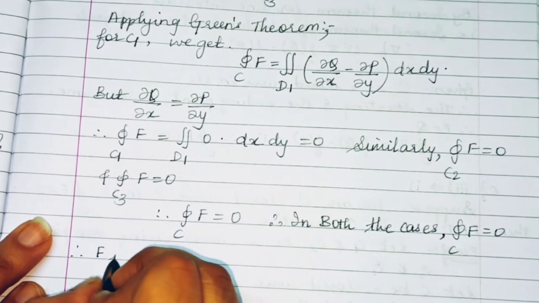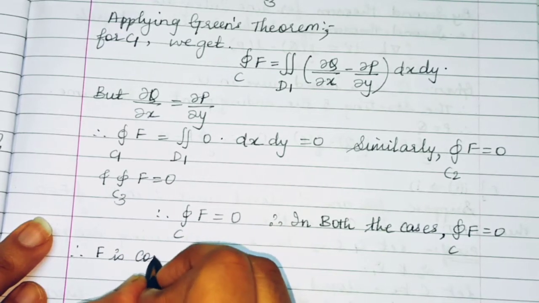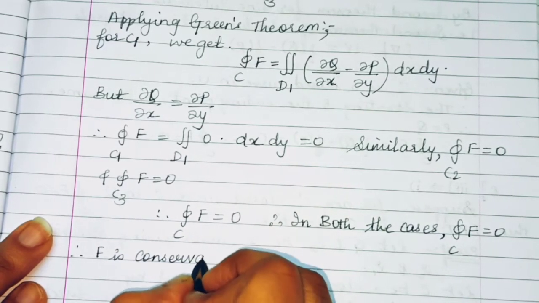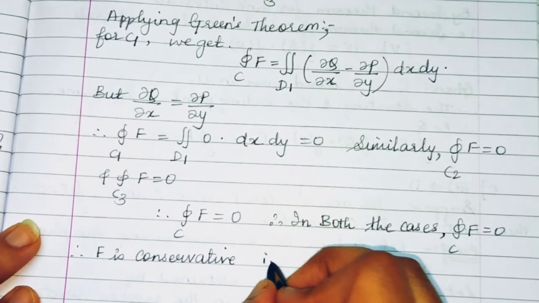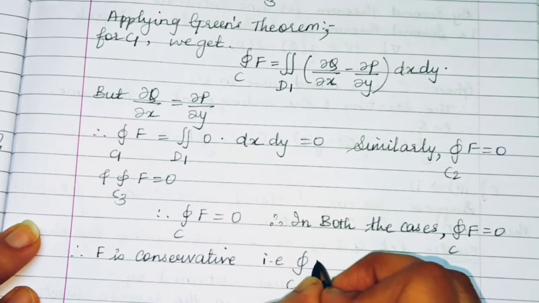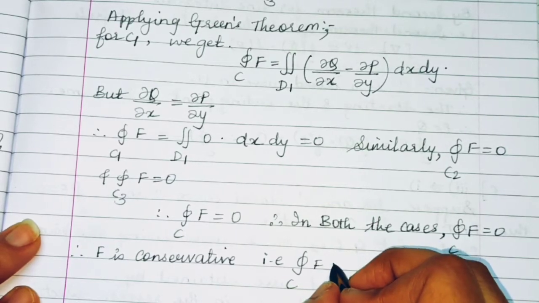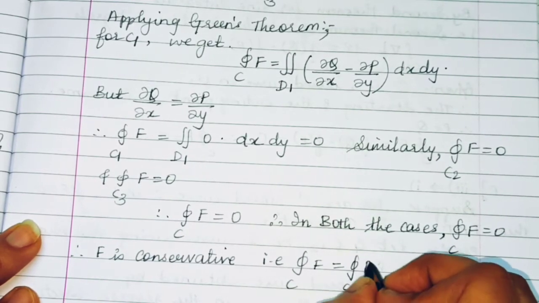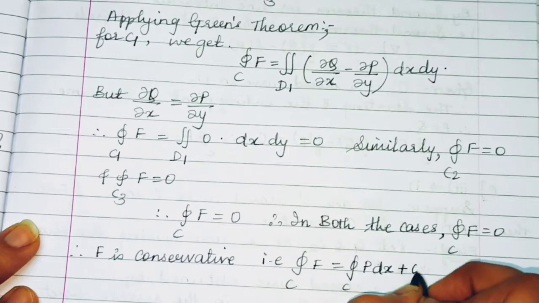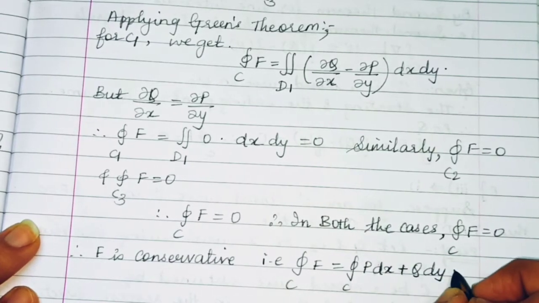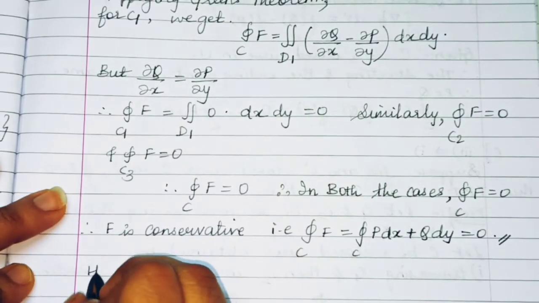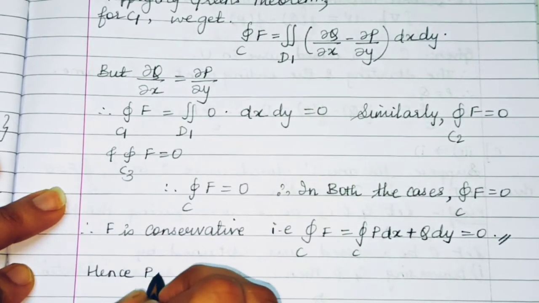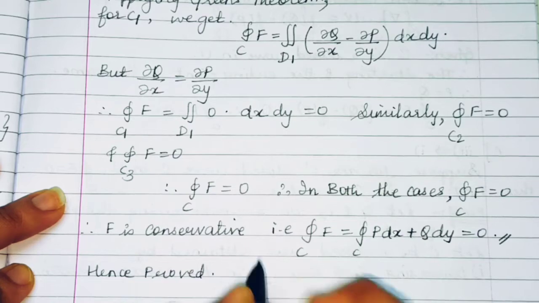Therefore, F is conservative, that is, the closed integral over C of F is equal to, let us rewrite it in the original form, the closed integral over C of P dx plus Q dy is equal to 0. Hence, proved.